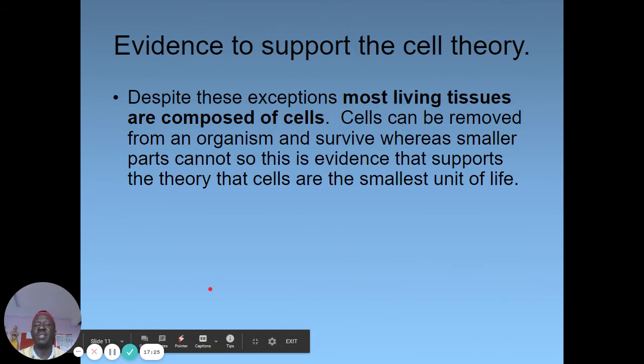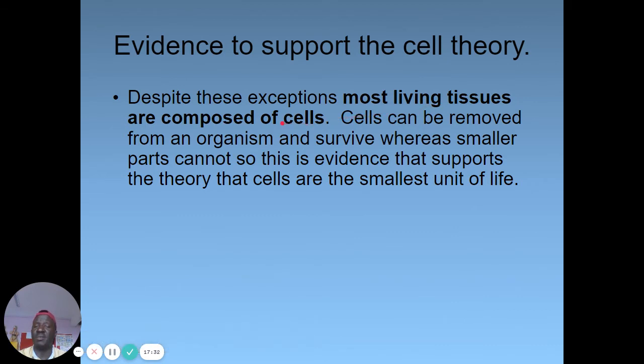So evidence to support the cell theory, despite these exceptions: most living tissues are composed of cells. Cells can be removed from one organism and survive, which means that cells can live independently. They can survive on themselves. This same work you find at university, in first year, first semester, cell theory, and you find the same work everywhere. So cells can be removed from an organism and survive, whereas smaller parts cannot do so.